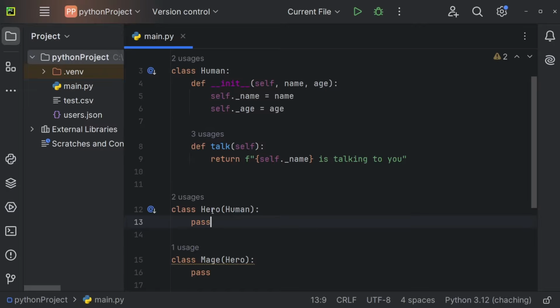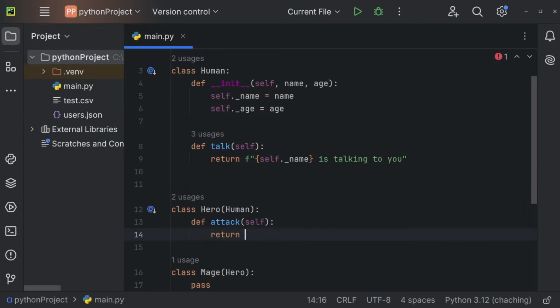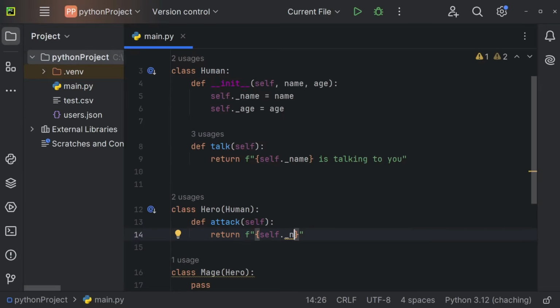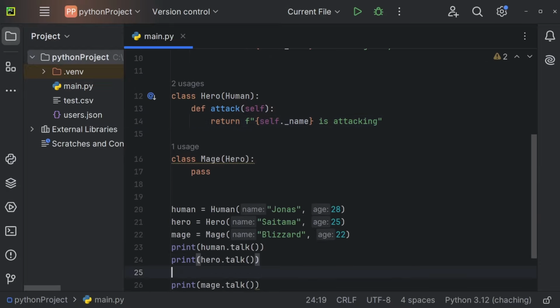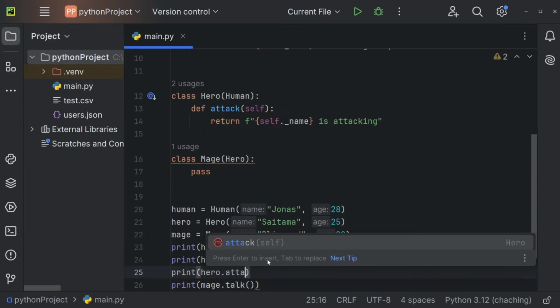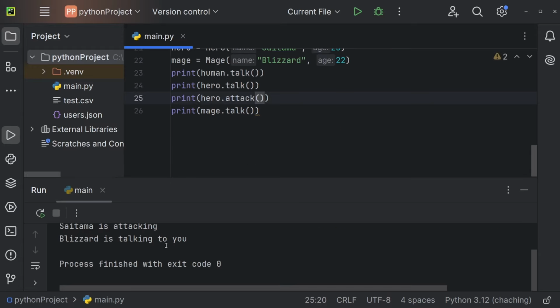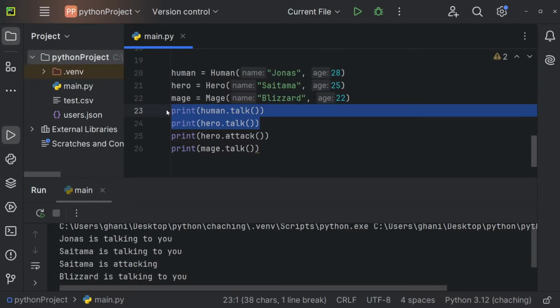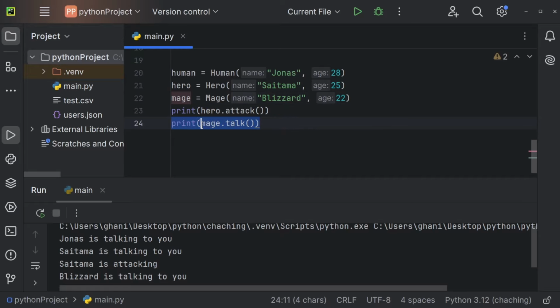So maybe a hero can talk, but maybe a hero can also attack. So def attack. And now let's just return right here an f string, self.name is attacking, like so. And now let me also call or print hero.attack. And you can see Saitama is attacking as well right now. And let me also delete this, because we do not need this anymore, like so.